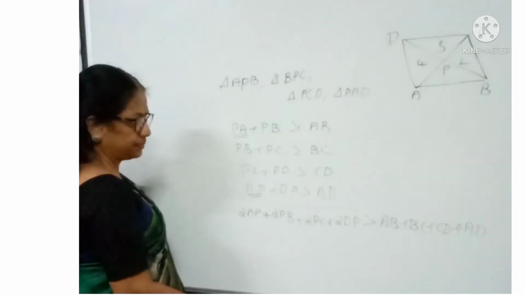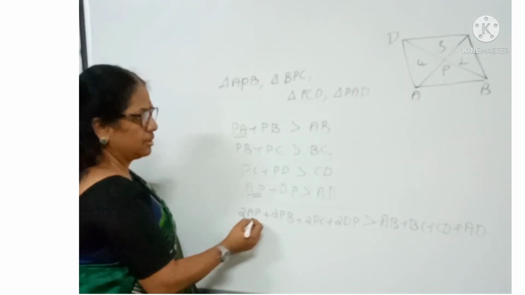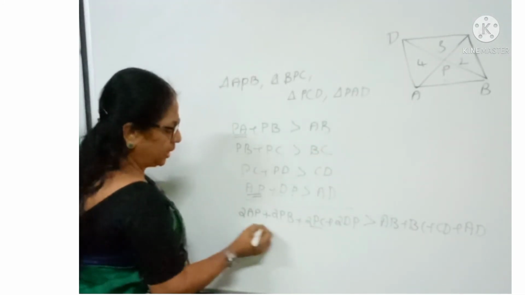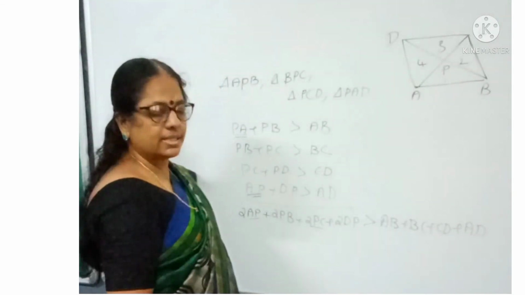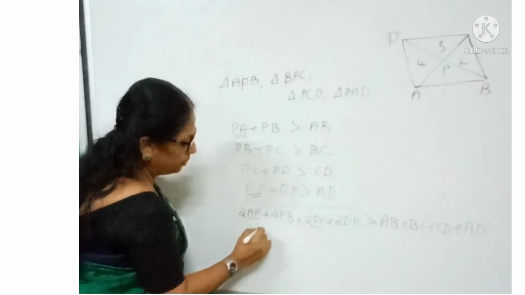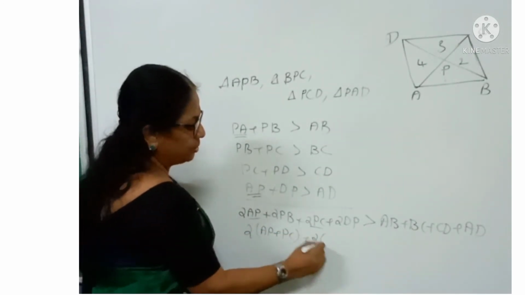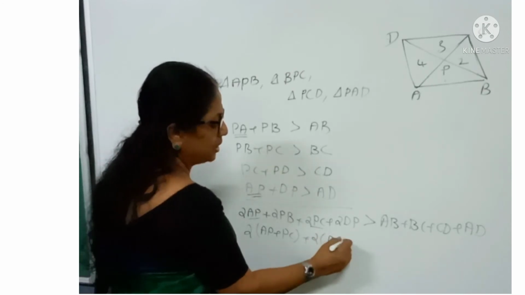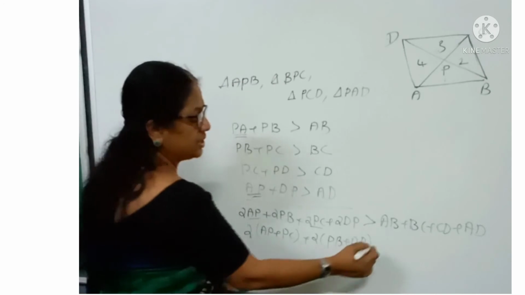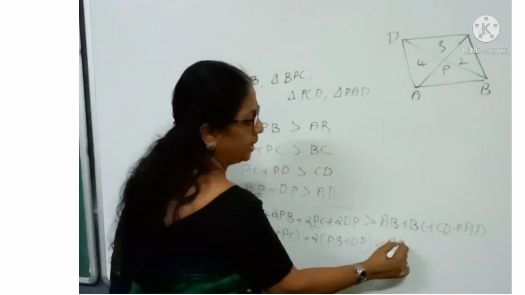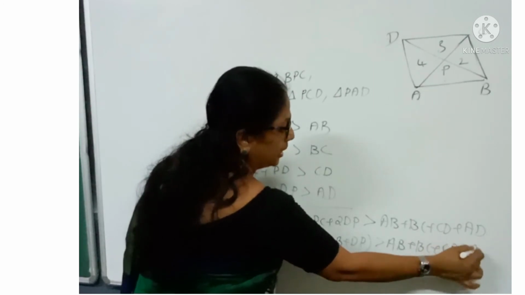Then we can write AP plus PC. What is it? It is the diagonal AC. So 2 into AP plus PC plus 2 into PB plus DP, which is greater than AB plus BC plus CD plus AD.